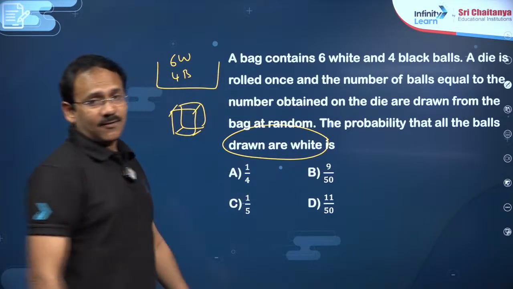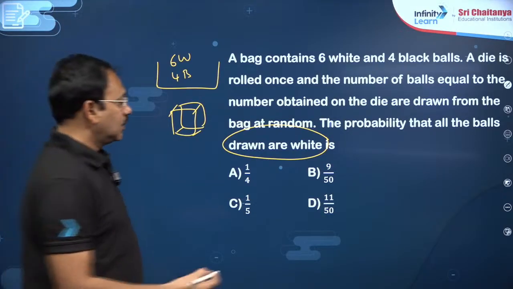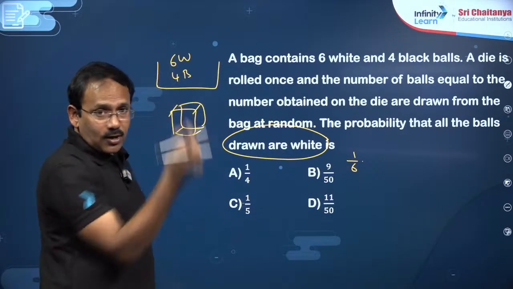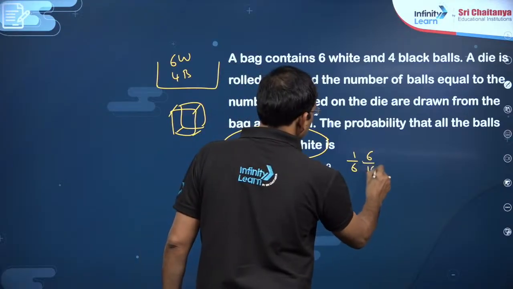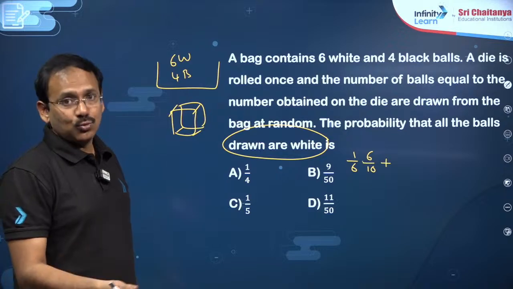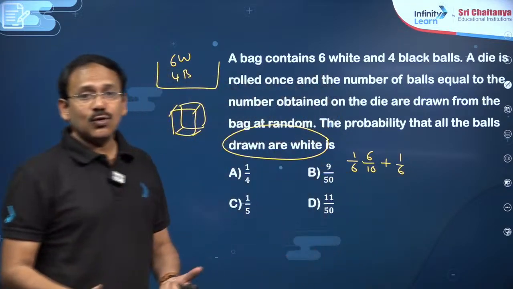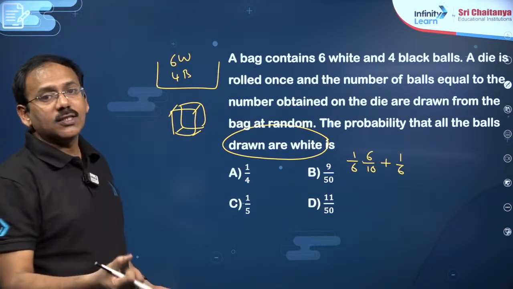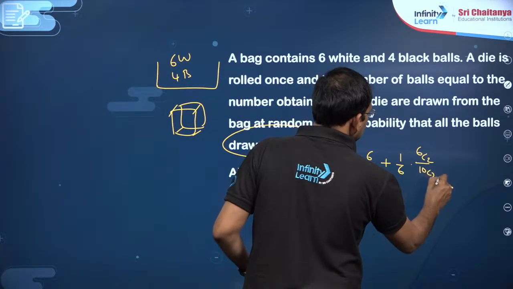Suppose, my dear friends, you have thrown a die, you got 1. The chance to get 1 is 1 by 6. In that case, you have to draw one ball that must be a white ball, that is 6C1 by 10C1. Or a die is thrown, you got 2. The probability is 1 by 6. Now you have to draw 2 balls, both must be white. You can write 6C2 by 10C2.